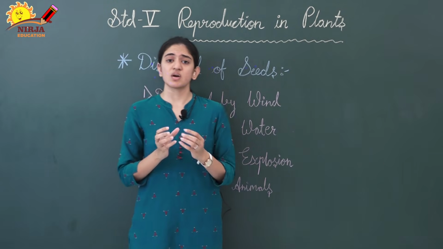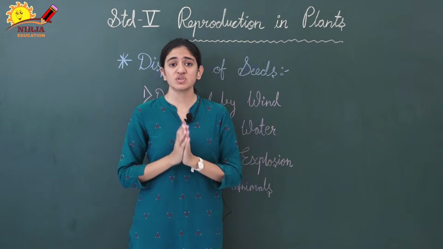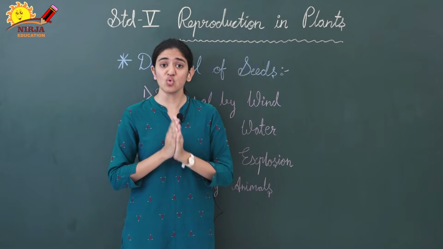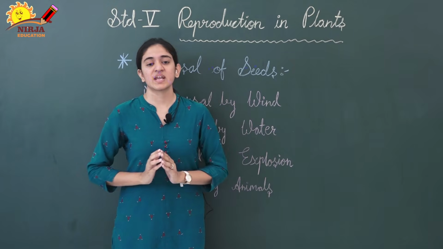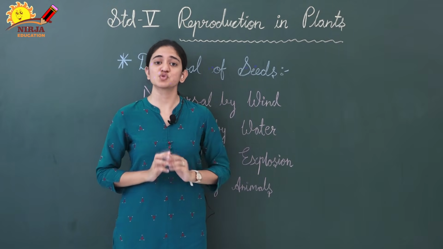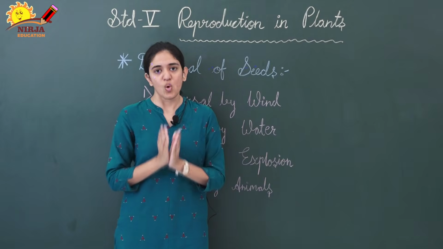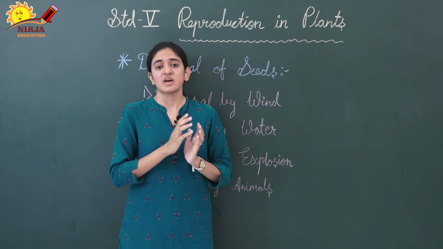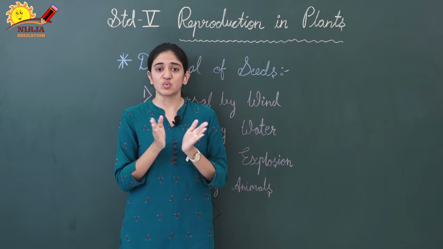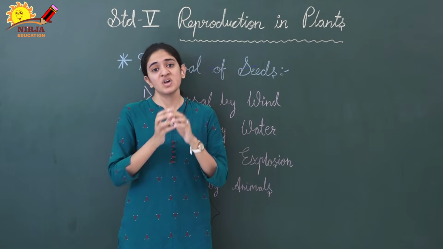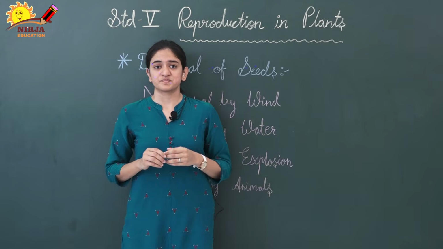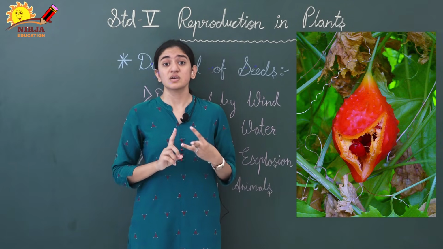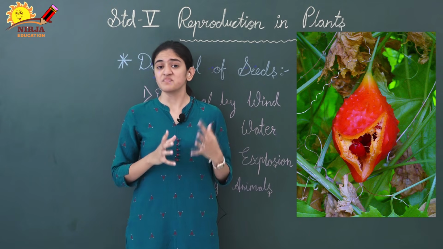Now third one is dispersal by explosion. So what is the meaning of explosion? Explosion means to burst or to open. Once again I am repeating, explosion means to burst or to open. When the fruit ripens, at that time the fruit will explode and the seeds will come out. For example, balsam, castor, peas, ladyfinger, etc.